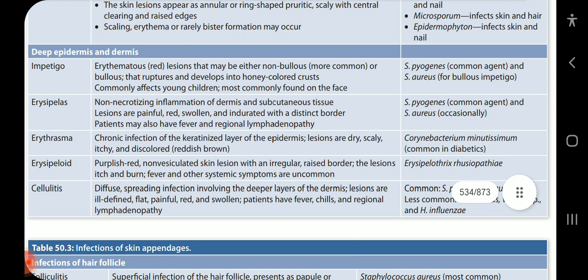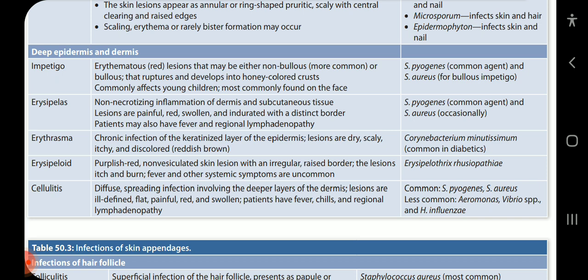Deep epidermis and dermis. Impetigo: erythematous red lesions that may be either non-bullous, more common, or bullous, that rupture and develop into a honey-colored crust, commonly affecting young children, most commonly found on the face. Staph pyogenes is the common agent, and Staph aureus for bullous impetigo.